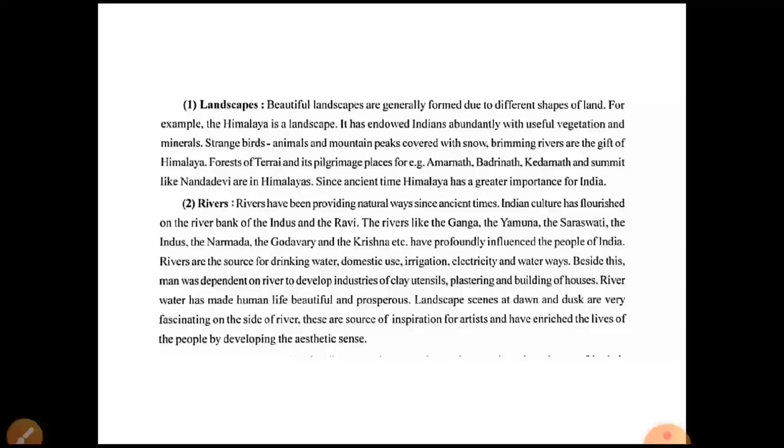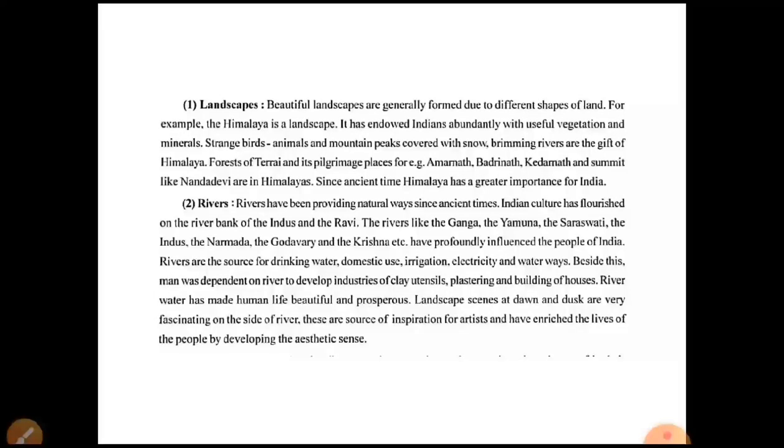So what are all the things included within this landscape, within the Himalaya? Like minerals, we can get them from the area around the Himalaya. Then strange birds, different kinds of birds we can see in the Himalaya. Then animals, then mountain peaks which are covered with snow.